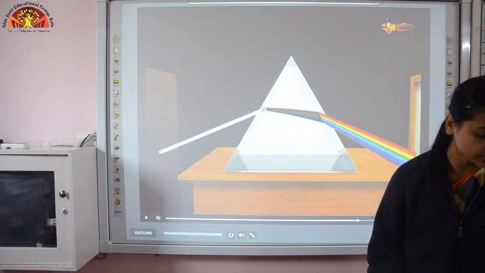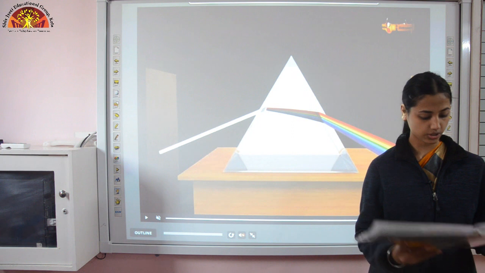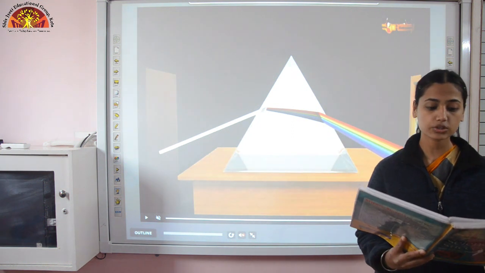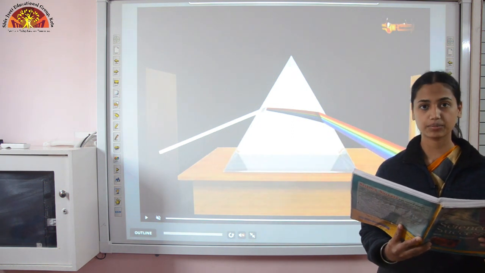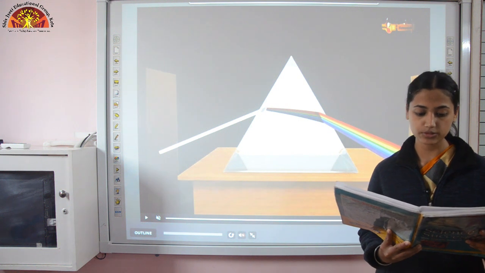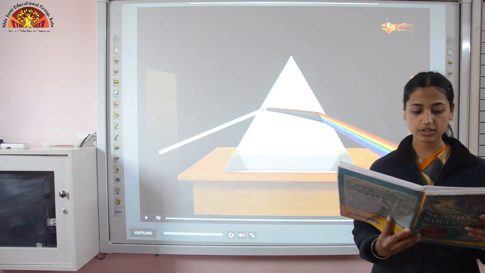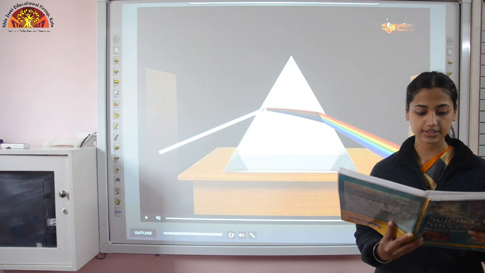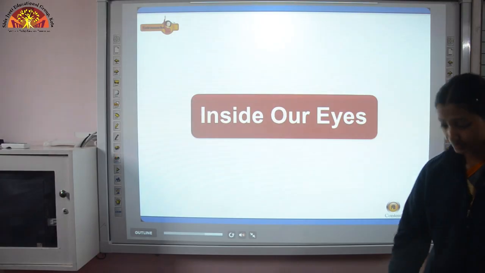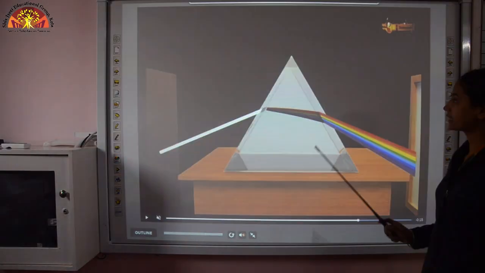So here comes your internal question which you have to write on page number 218. What do you mean by dispersion? And mark the answer under the topic sunlight, white or colored. Splitting of light into its constituent colors is known as dispersion of light. The next topic, inside our eyes.